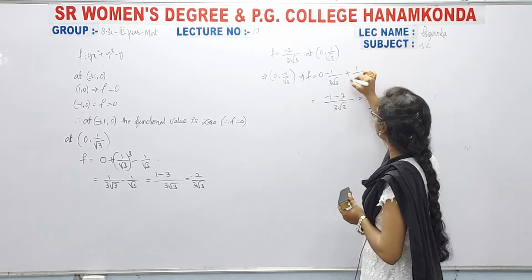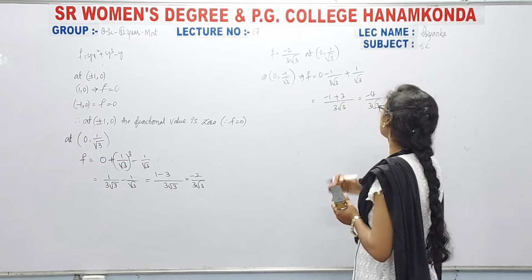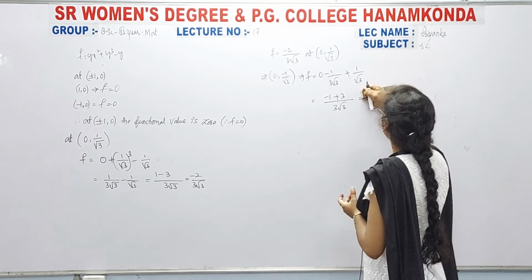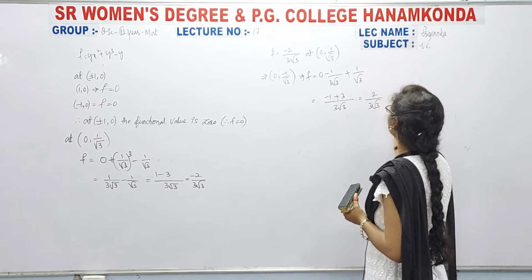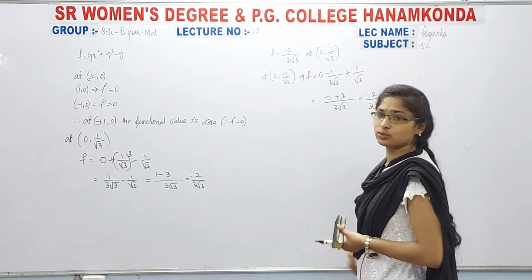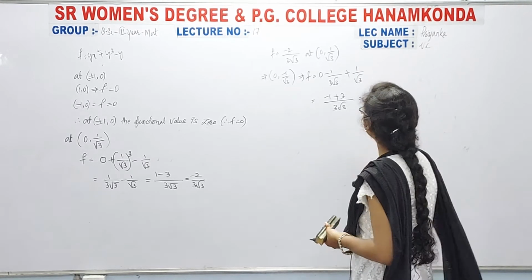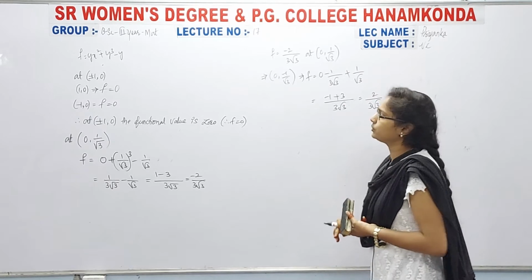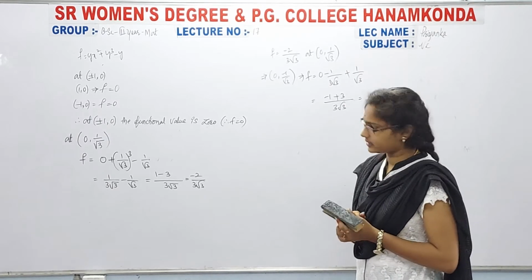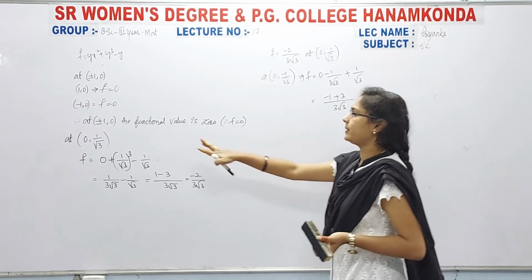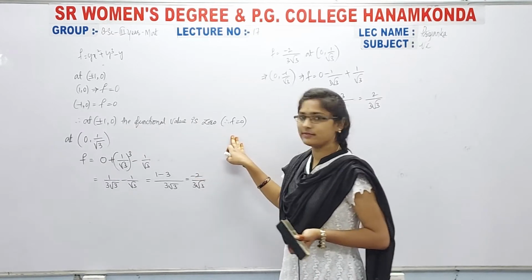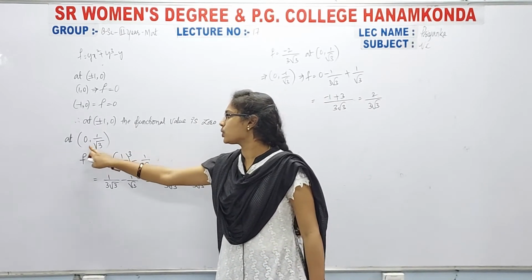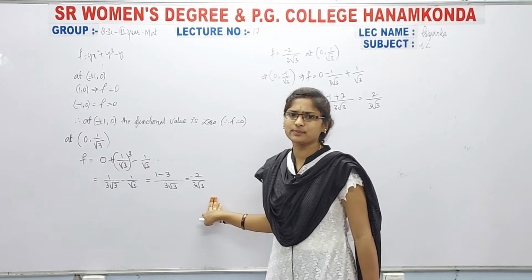Sorry, here it is minus into minus plus. So here we got minus 2 by 3 root 3, and here we got 2 by 3 root 3. So therefore you have to write that at plus or minus 1 comma 0 the function value is 0, and at 0 comma 1 by root 3 the function value is minimum, right?